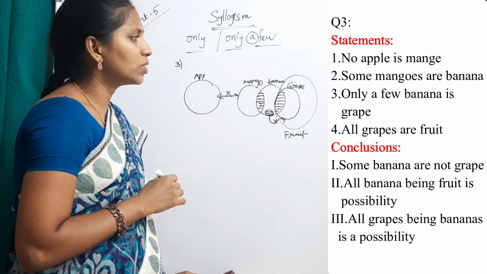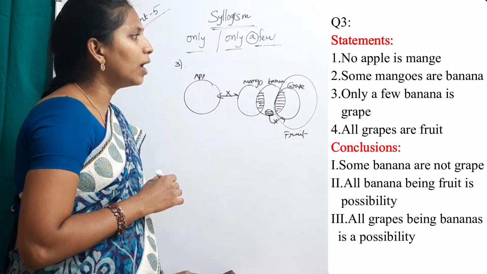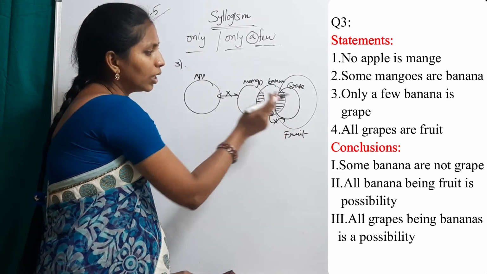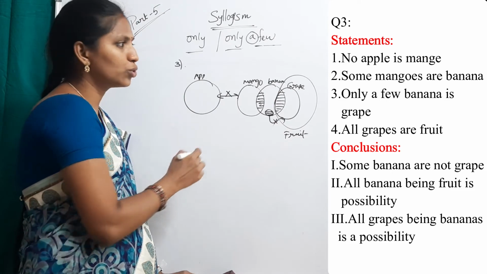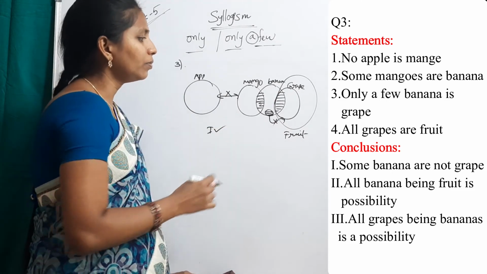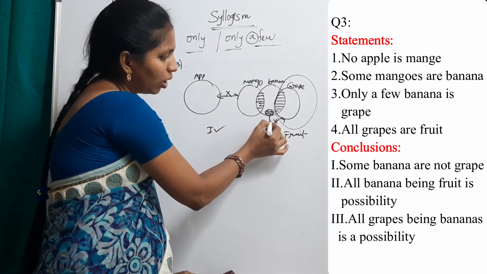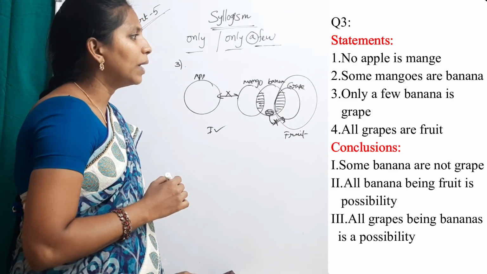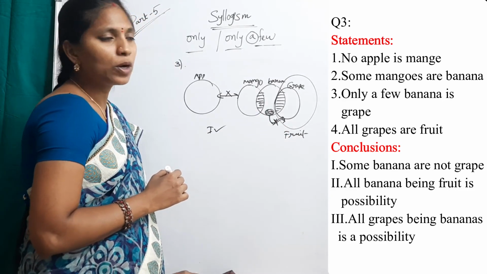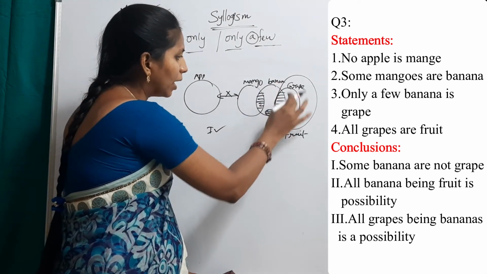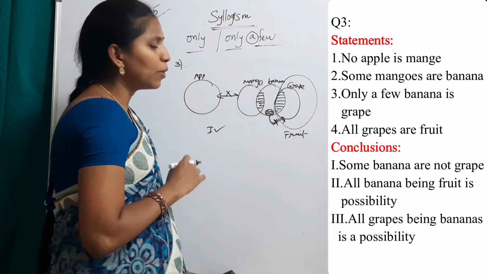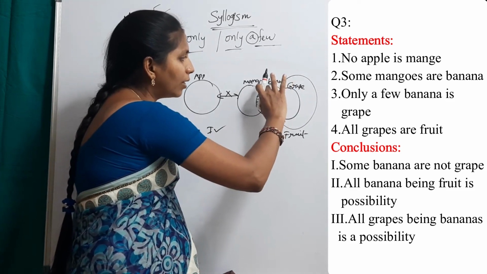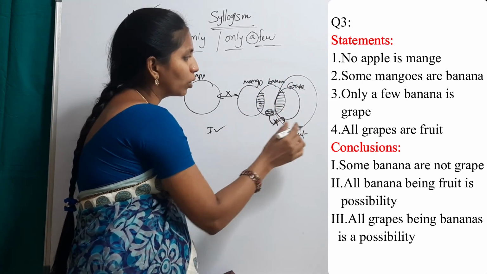Now see conclusions. First conclusion, some banana are not grape. Yes, true. Second one, all banana being fruit is a possibility. Yes, I can draw the entire banana in this fruit.